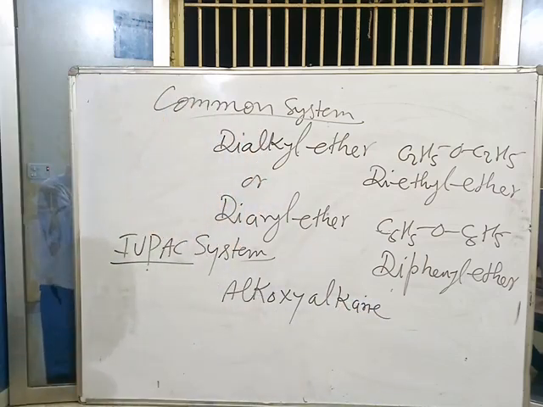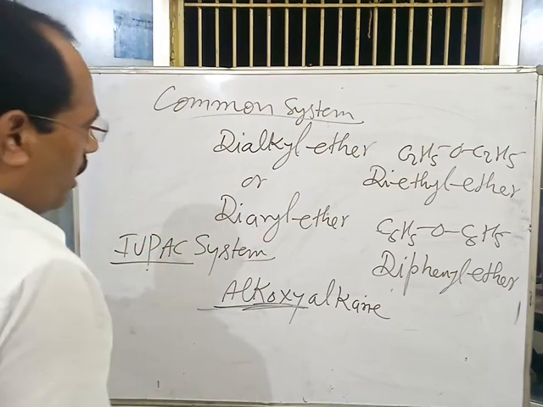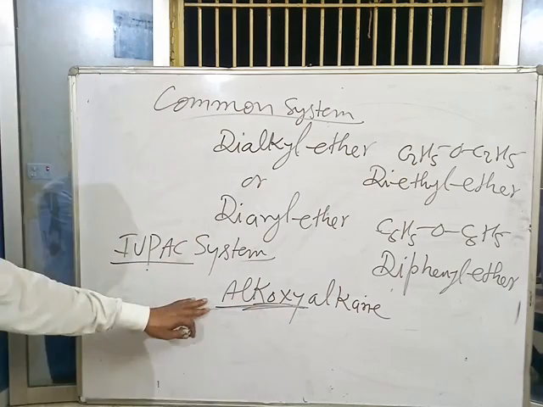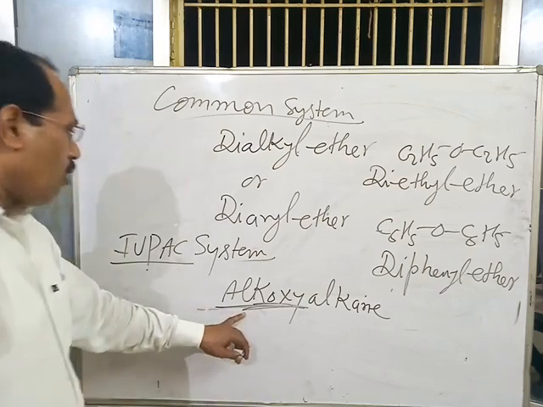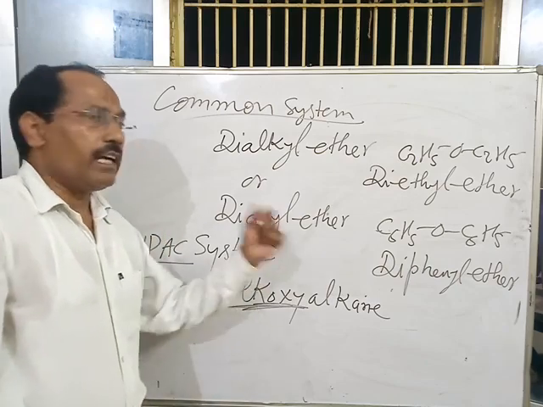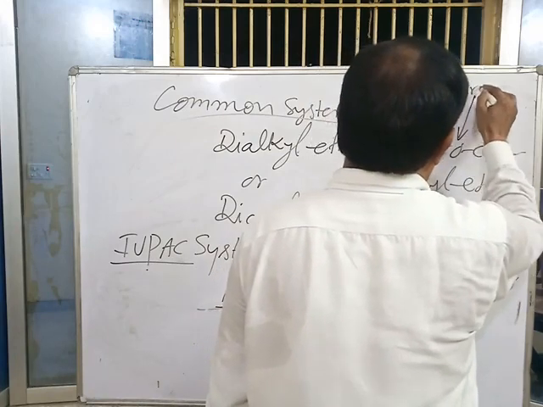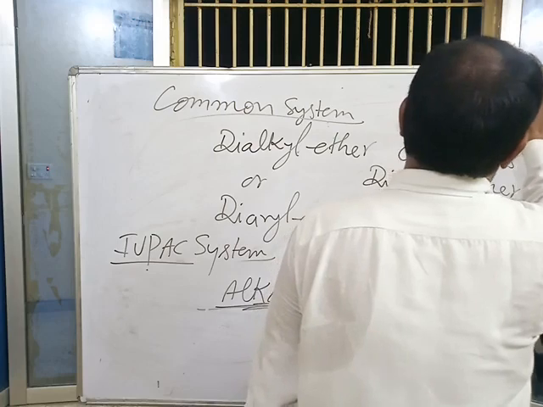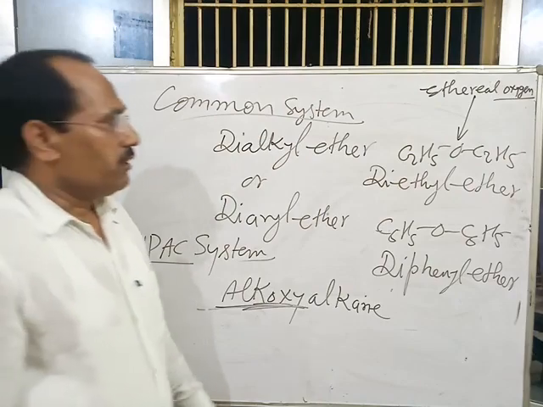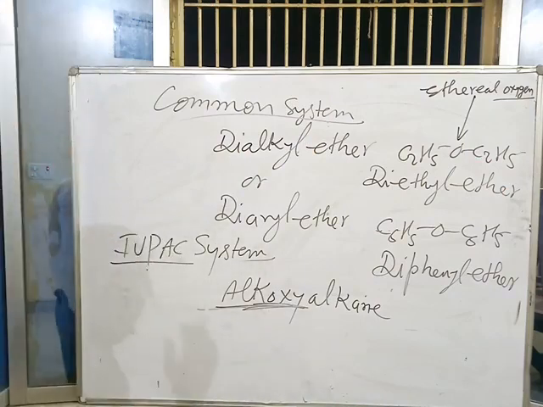In the case of symmetrical and unsymmetrical ethers, the word alkoxy includes the smaller alkyl group and the ethereal oxygen. This oxygen is called ethereal oxygen. Ethereal oxygen is the functional group of ethers.